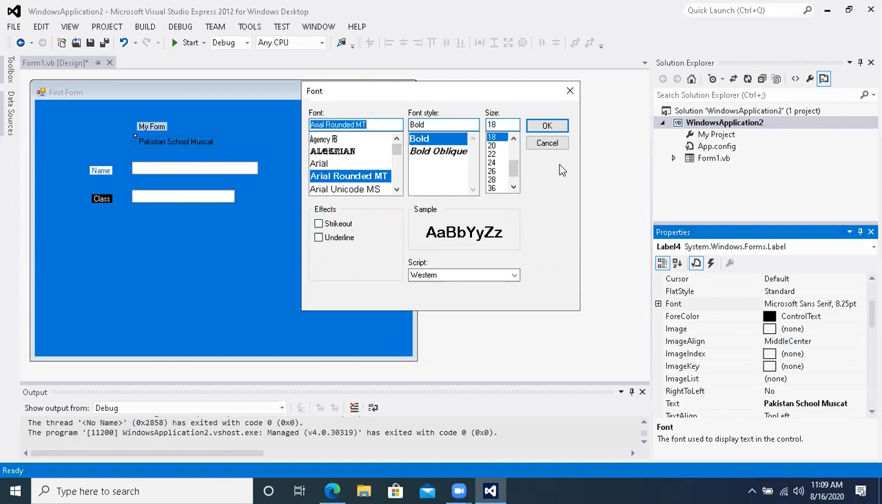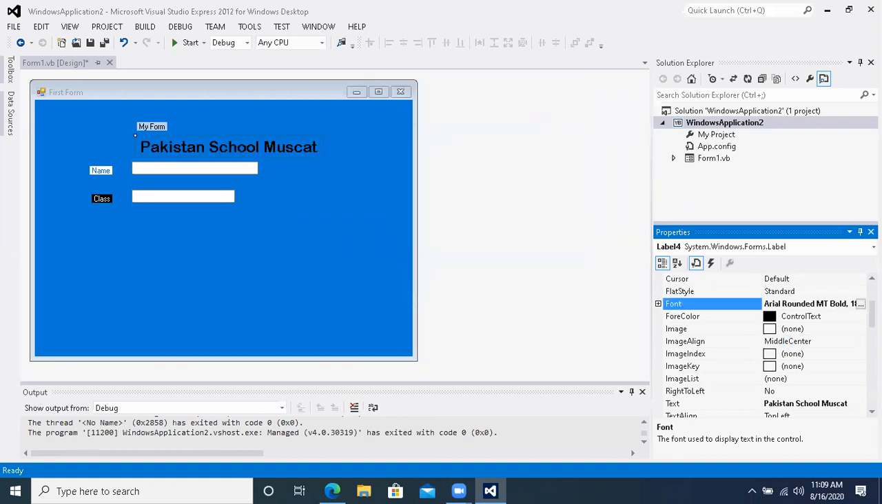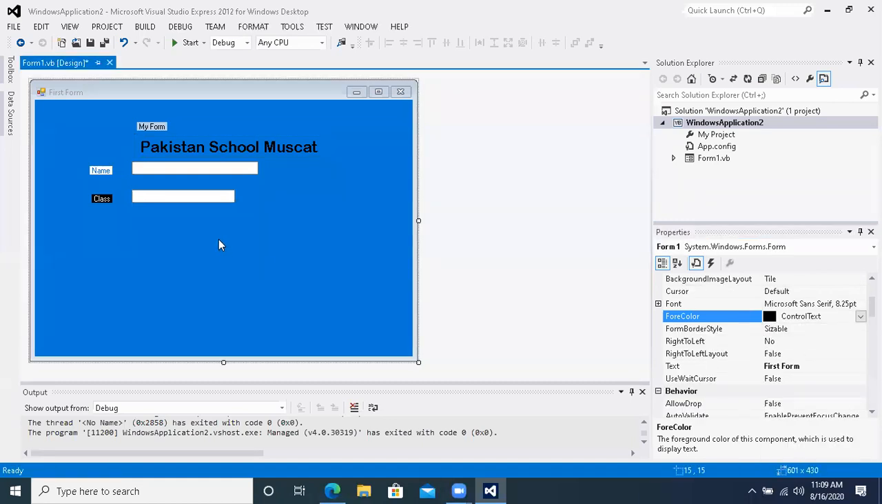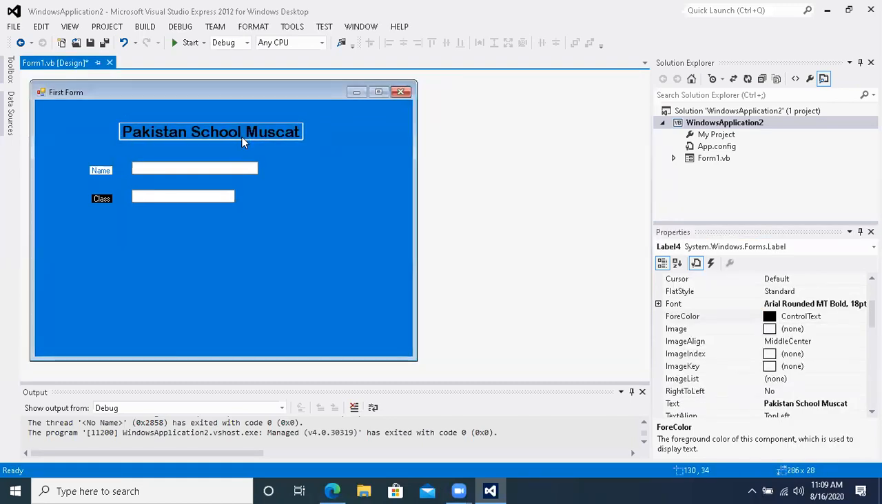What font design do you want to have? Okay, this design, fine. If you want to change the color, I have already told you the text color will be changed by the fore color option. Fore color means text color. The text color option is there. You can choose from here and give any good color that you want. Anyway, black is I think good, and we can give such kind of heading over here.